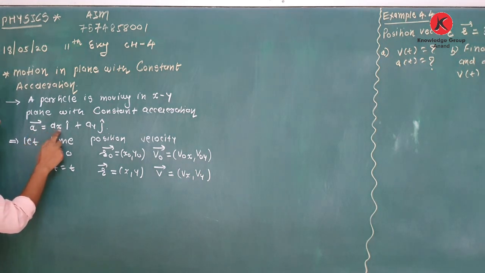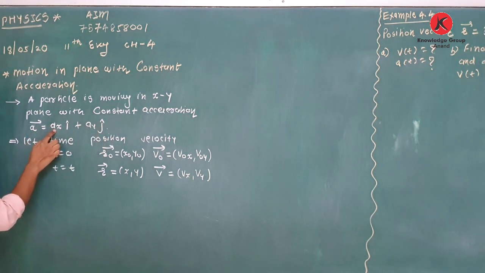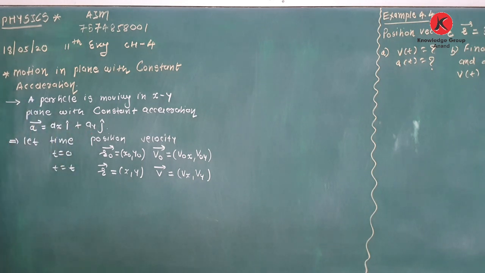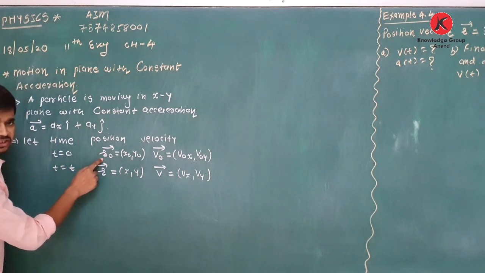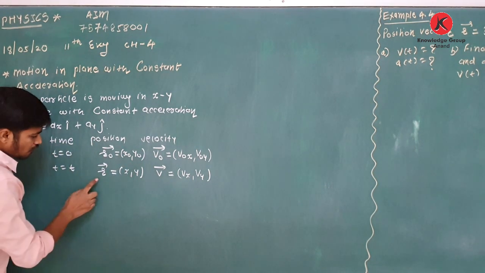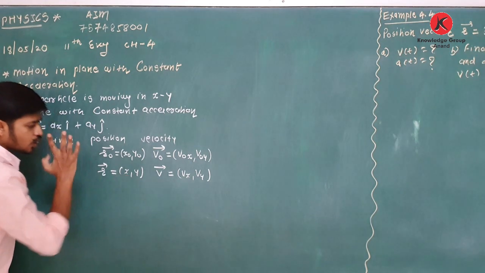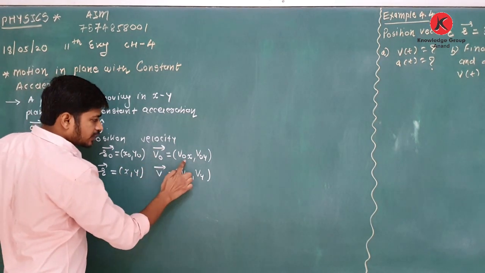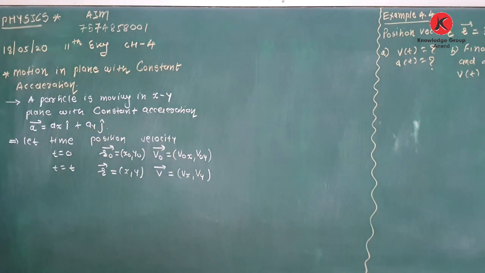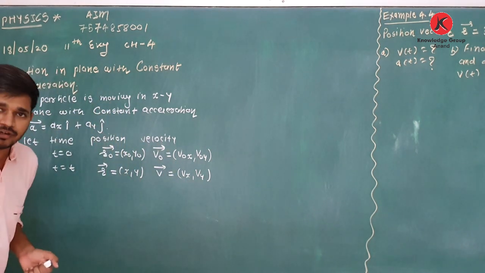Acceleration a is equal to axi plus ayj. What is ax? The x component of acceleration, and ay the y component of acceleration. Initial position vector r0, its x component, its y component. Final position, its x component, y component. Initial velocity, x component, y component. Final velocity, x component and y component. Clear about each and every term? Okay.